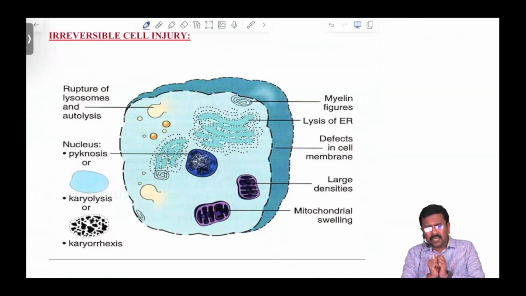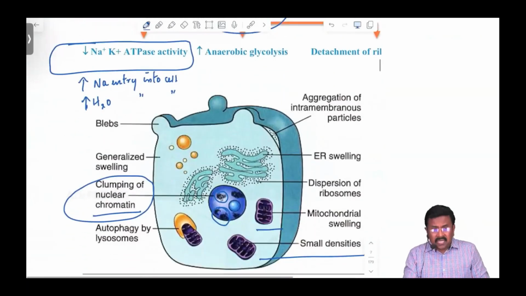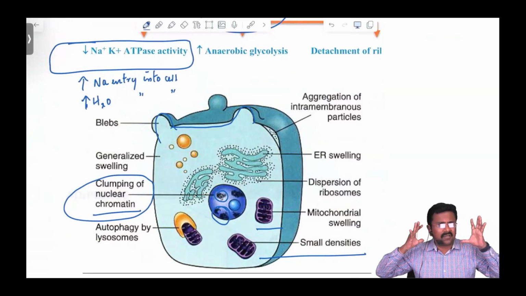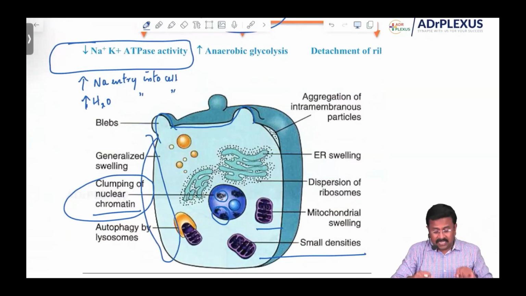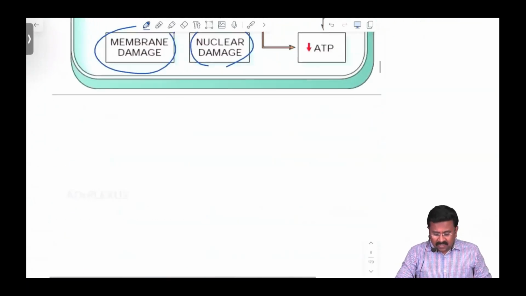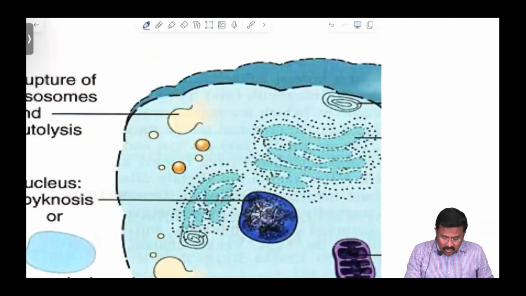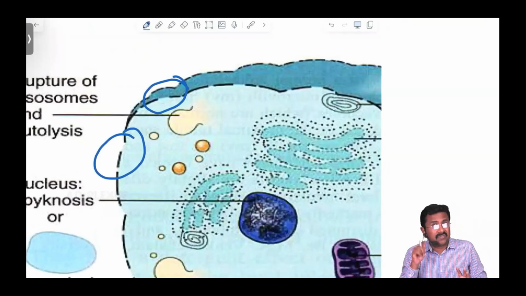The first important thing to be noted down here, compare it with a reversible cell injury, the cell membrane was intact there. Though there is some bleb formation because of the turgid water blowing out, the membrane is intact. Note this down, guys. But see here, the phospholipase was damaging the phospholipid membrane. So membrane damage occurs when we are talking about irreversible cell injury.